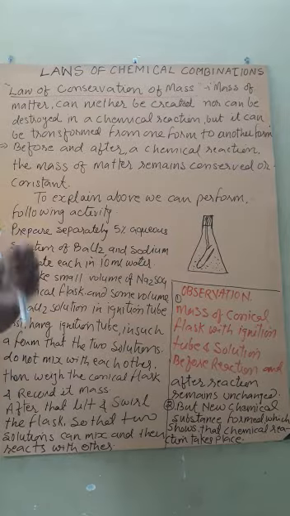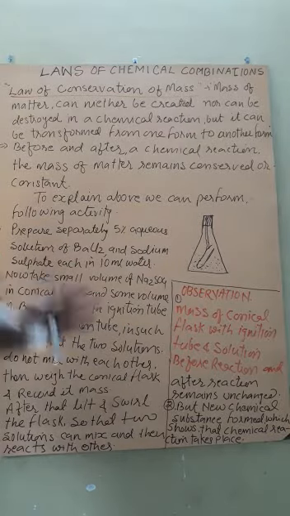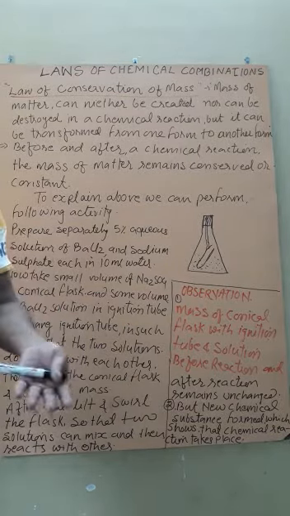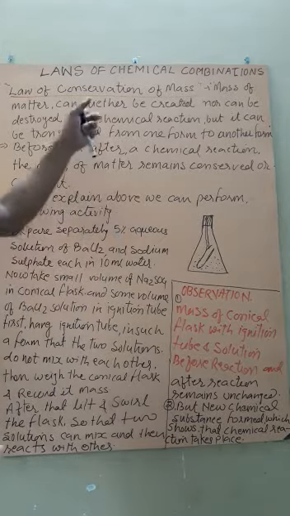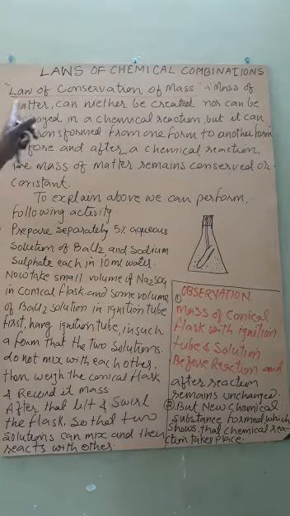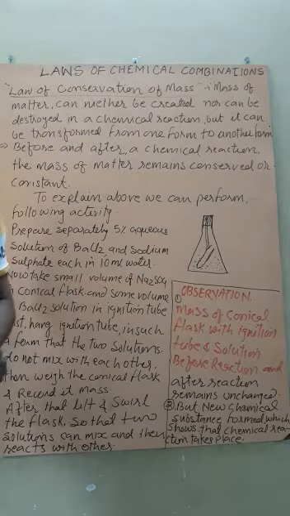After the reaction, the substance present before has changed into another form. Therefore, the law also says one more thing: the mass can be transformed from one form of matter to another.